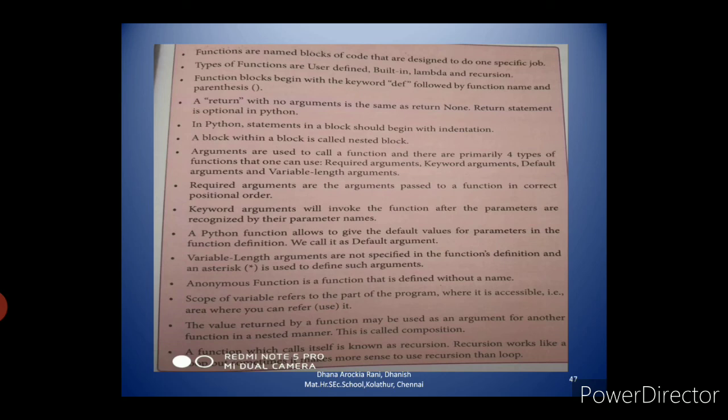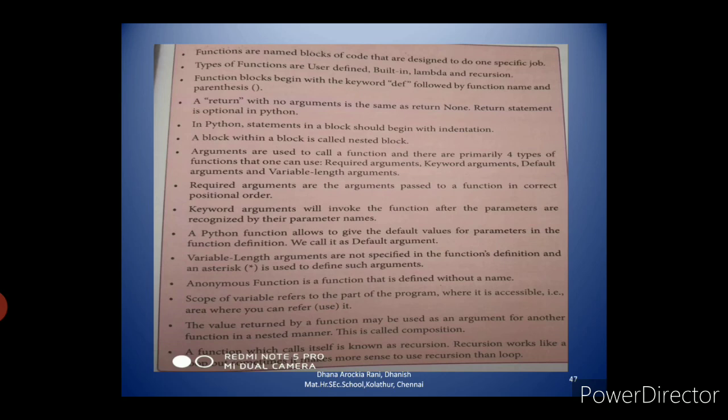Required arguments are the arguments passed to a function in the correct positional order. Keyword arguments will invoke the function after the parameters are recognized by their parameter names, so in keyword arguments we can change the positional order. A Python function allows giving default values for parameters in the function definition; we call it a default argument. Variable length arguments are not specified in the function's definition, and an asterisk is used to define such arguments.